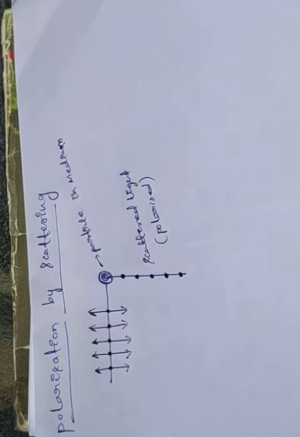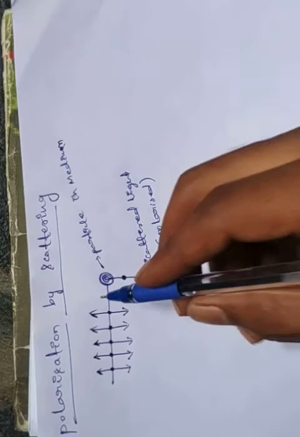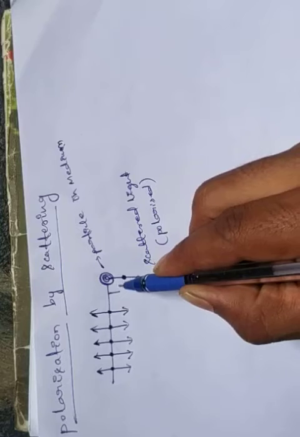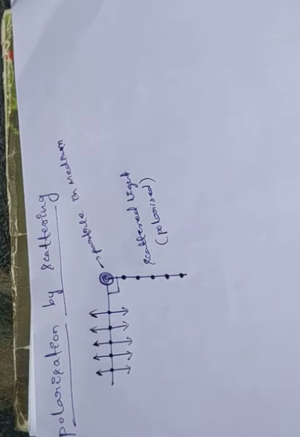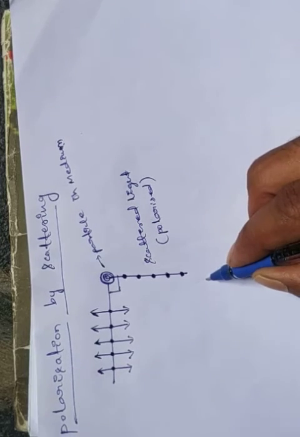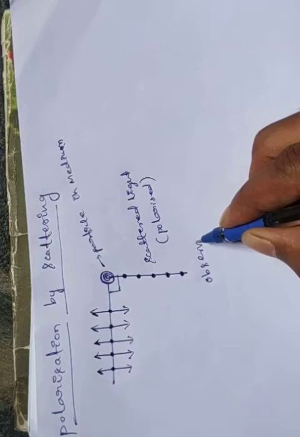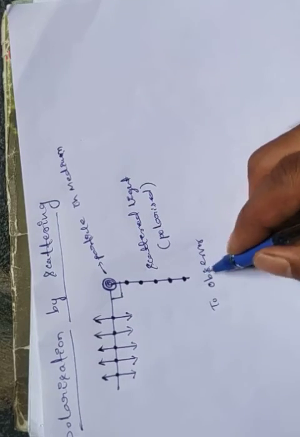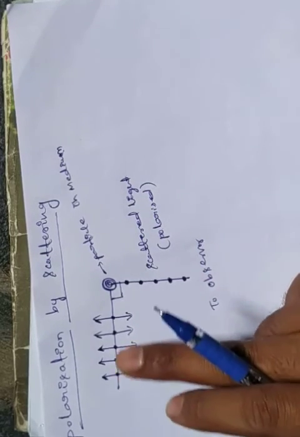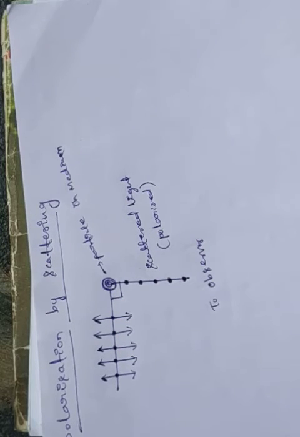Now what we observe in this diagram, observe carefully, whatever the unpolarized light is there and this polarized light is there, what is the angle between those two? 90 degrees. So the angle between the observer, here is the observer, and the unpolarized light is 90 degrees.